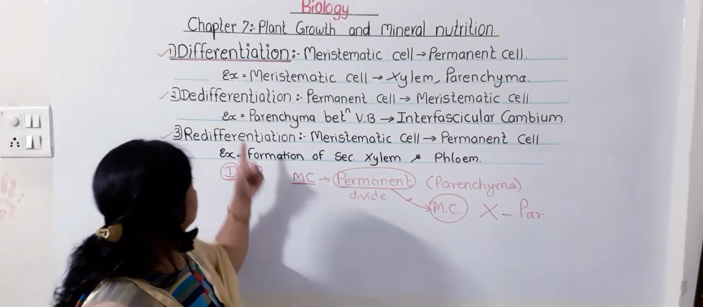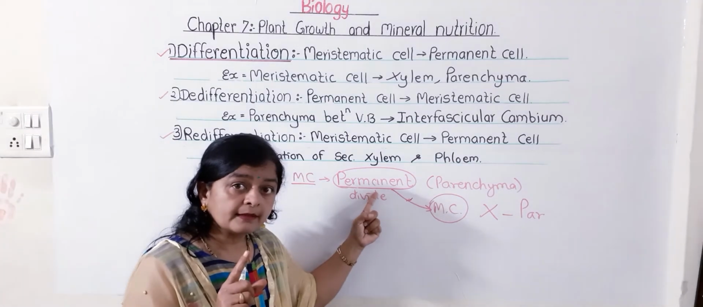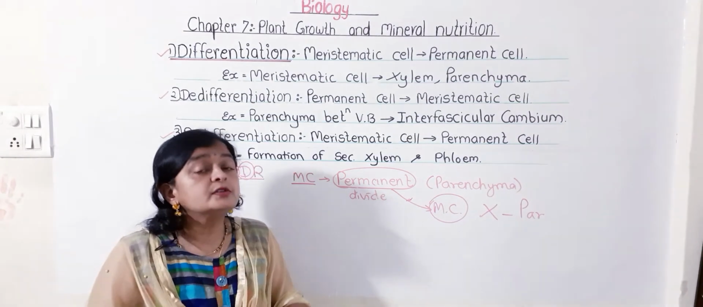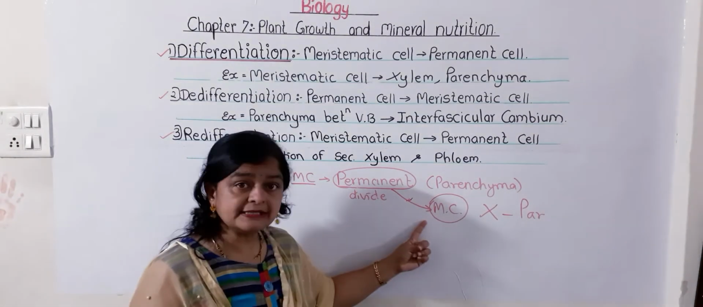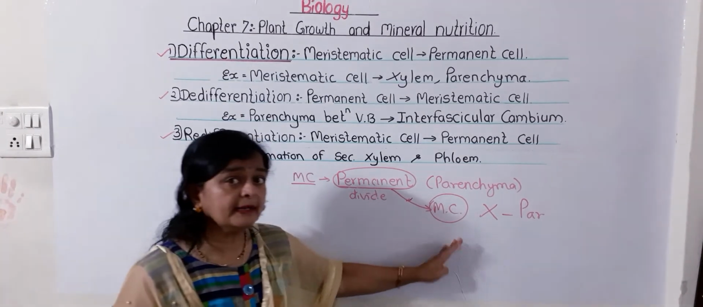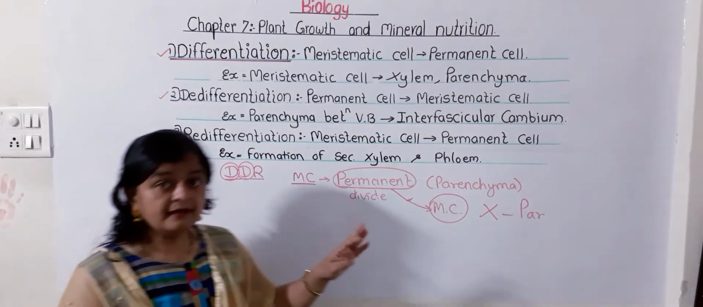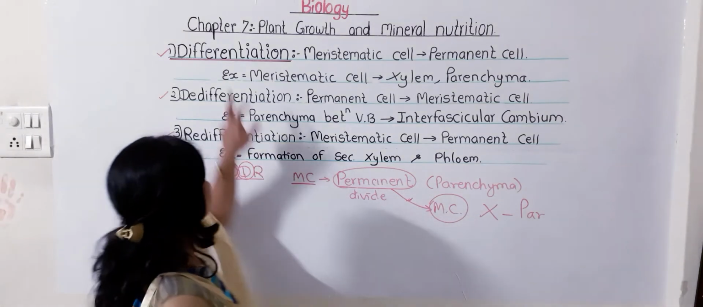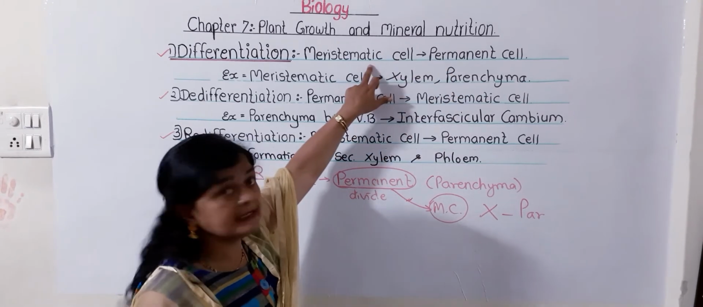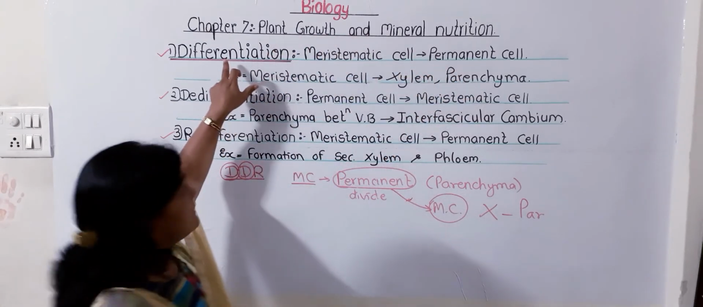So what is differentiation? When the meristematic cell, dividing cell, becomes permanent, it is called differentiation. When the permanent cell regains the capacity to divide and redivide, that process is called de-differentiation. When the second time the permanent cell loses the power of division and becomes permanent, that is called redifferentiation. Okay, now we'll proceed. Differentiation means when the meristematic cell loses the power of division and becomes permanent.